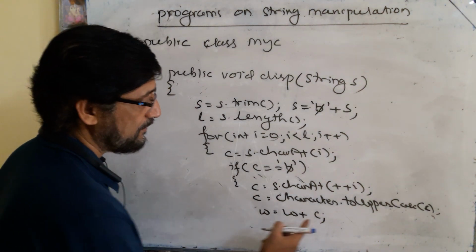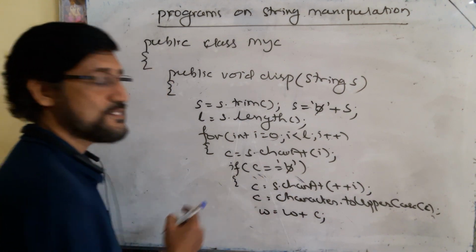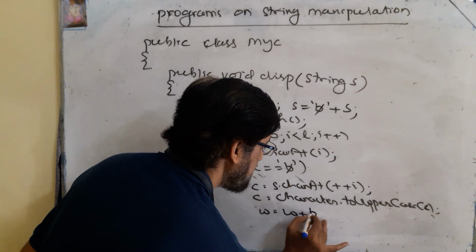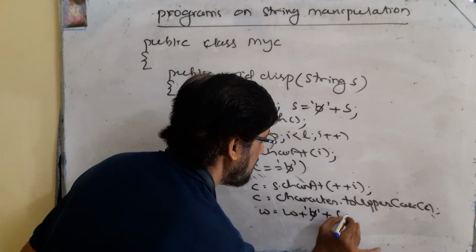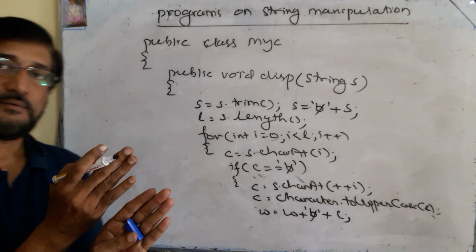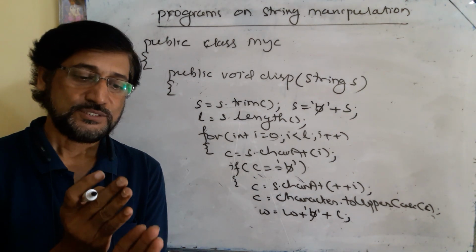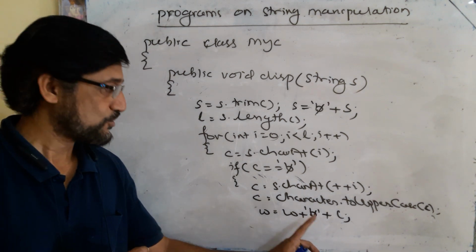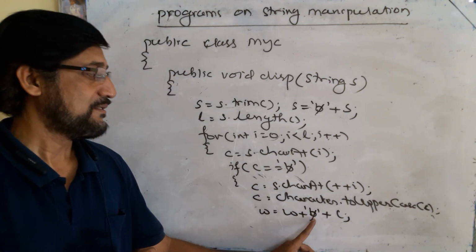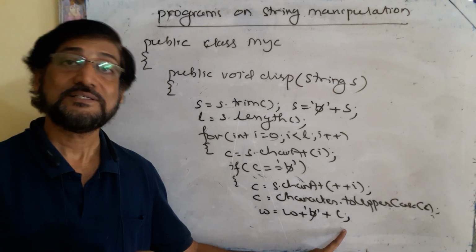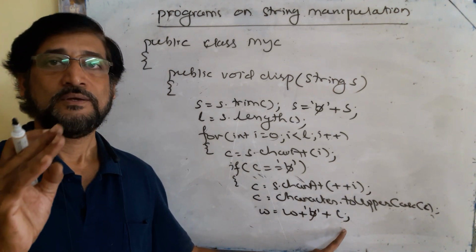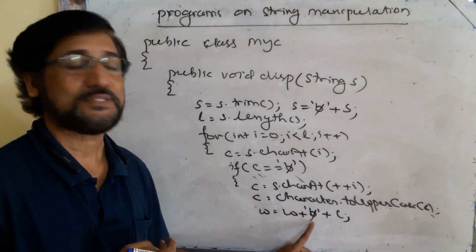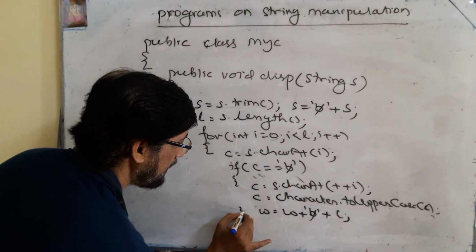But one thing here, you see, after this the space is omitted. There is no space. So before concatenating c, you add a space character, then you concatenate c, so that the first character of all the words is in uppercase. Before the first character, we need a space character. That's why this space is required. So with w add a space, then add the character c. c is in uppercase. Suppose Pramod Kumar Sharma. After Pramod there is a space, then K is in uppercase. So this is the space for that. Okay. Then close the bracket.